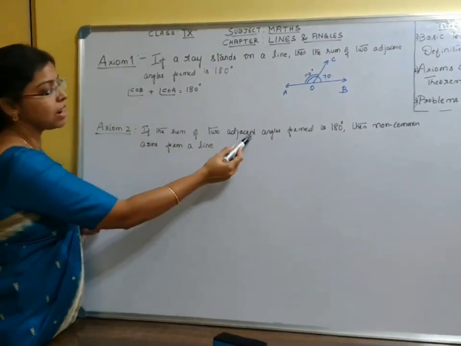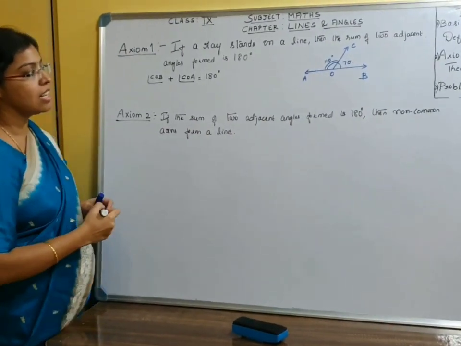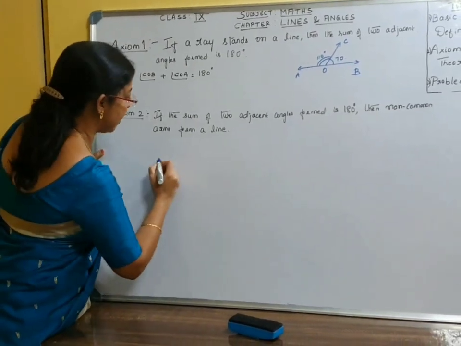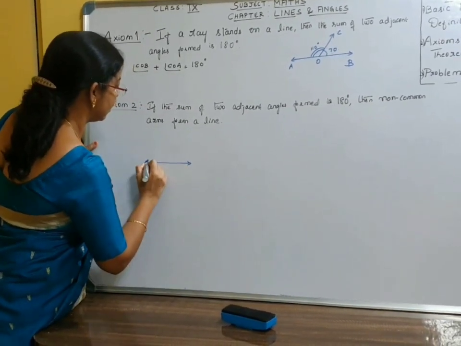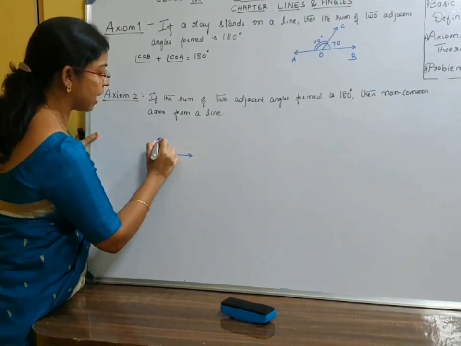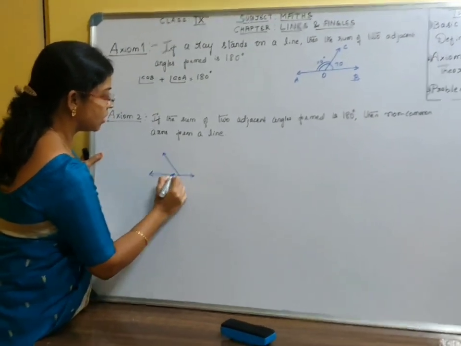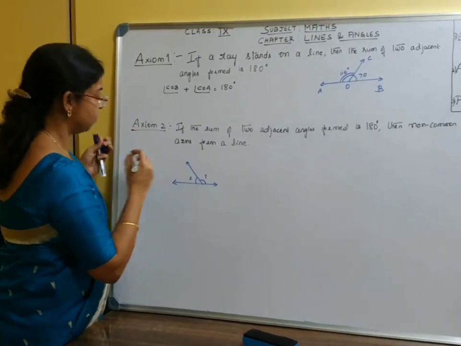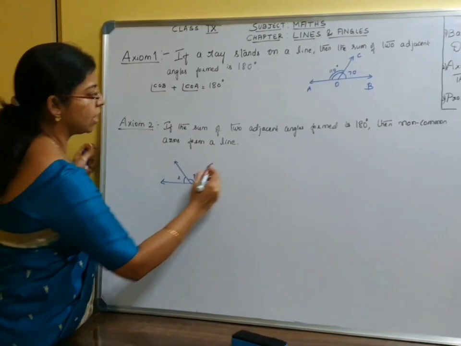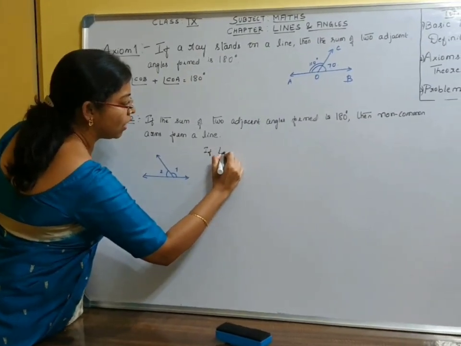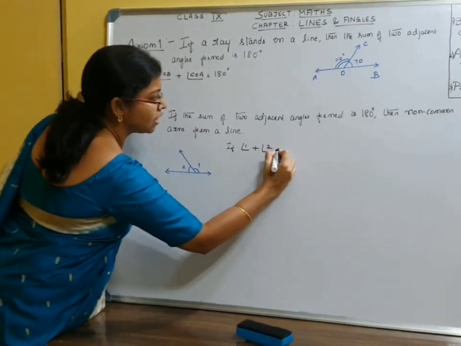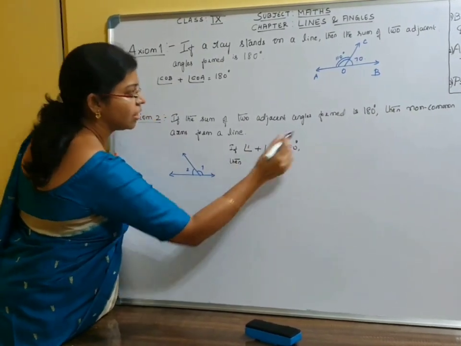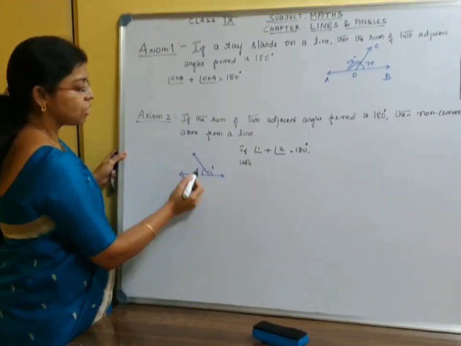If the sum of two adjacent angles formed is 180 degrees, then the non-common arms form a line. It says that if the sum of two adjacent angles, angle 1 and angle 2, that is, angle 1 plus angle 2 is equal to 180 degrees, then the non-common arms form a line.